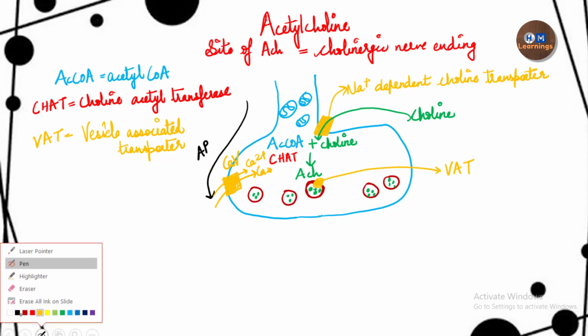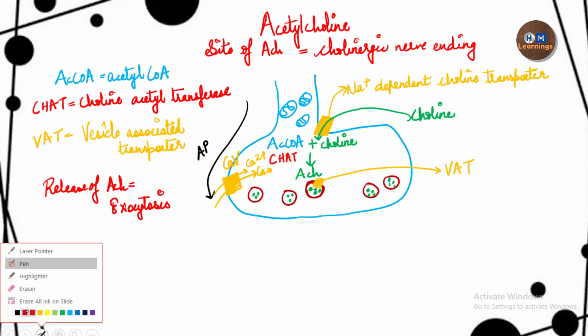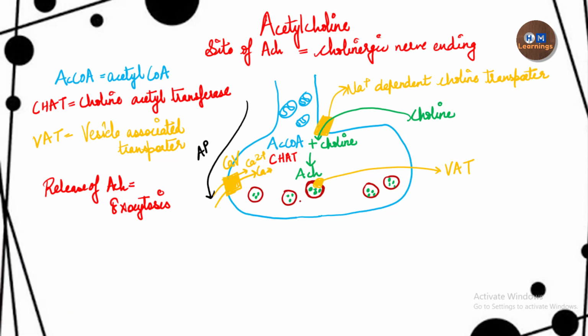So the release of acetylcholine or all the neurotransmitters always occurs by a process called exocytosis. It is triggered by the increase in the calcium concentration inside the axon. So as a result, the vesicle will start moving towards the synaptic membrane, and this vesicle will actually fuse with the synaptic membrane. This vesicular membrane will fuse with the synaptic membrane.